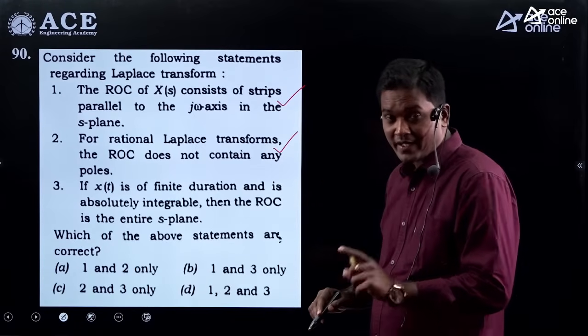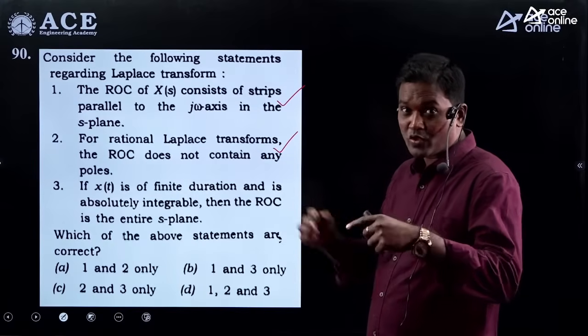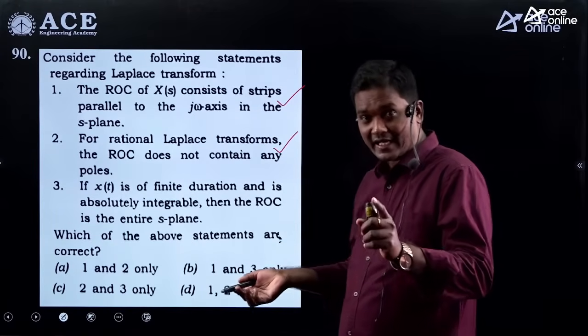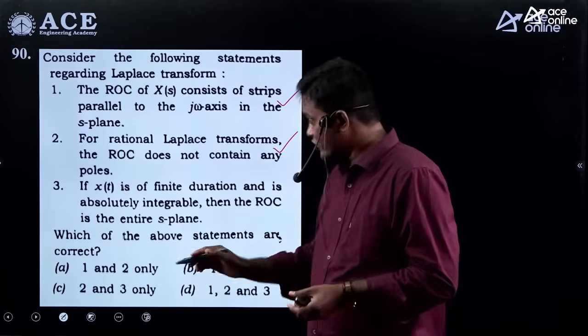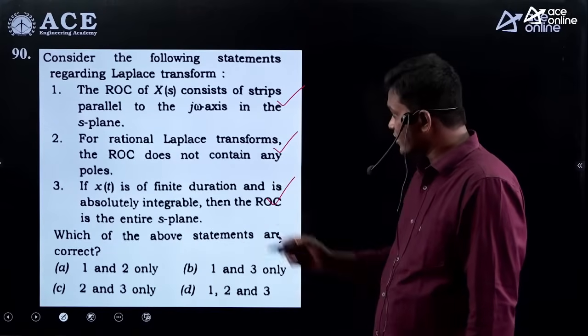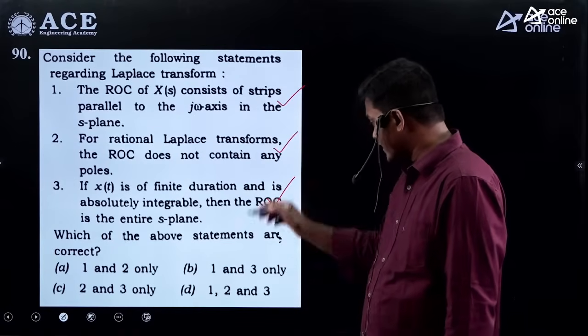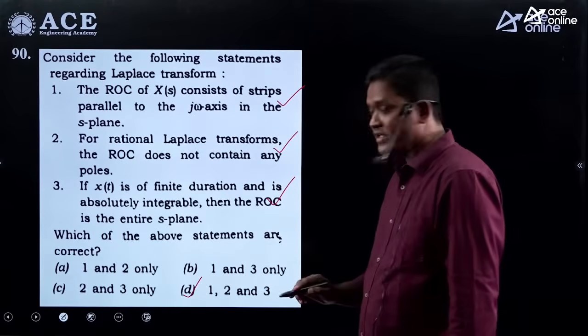What is the third statement? For a finite duration signal, the ROC is the entire S-plane. Yes, correct. If you take a rectangular signal, what is the ROC of that one? Yeah, the entire S-plane. So the third statement is also correct. So what is the right option? All the statements are correct. So the right option is D.